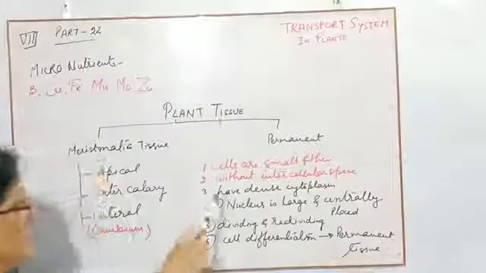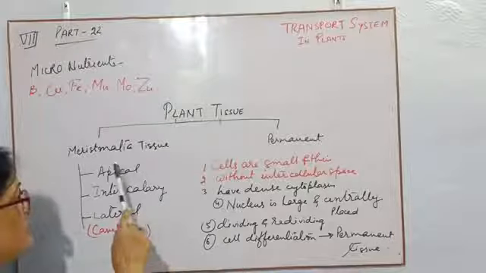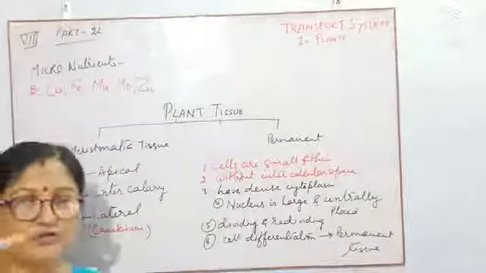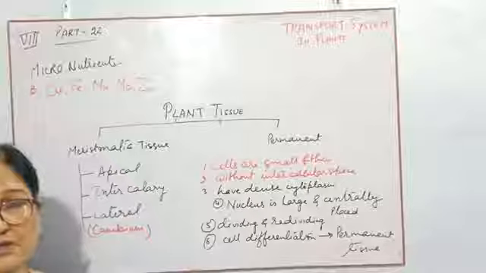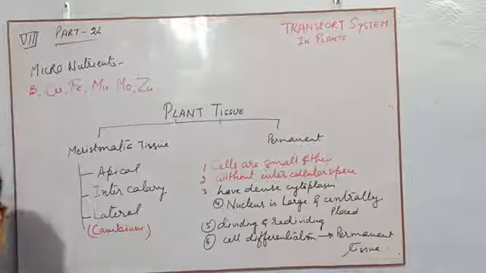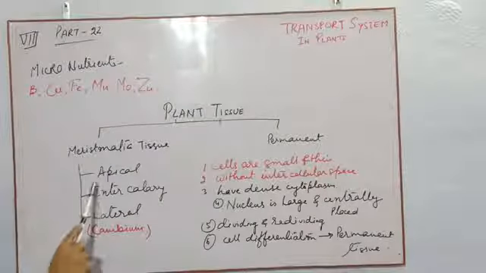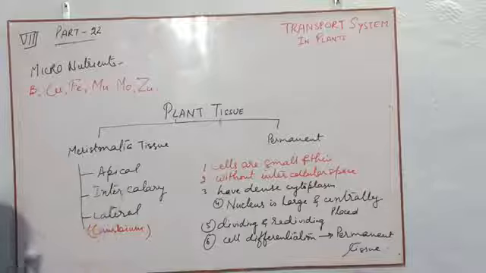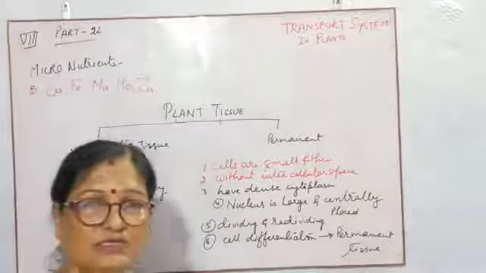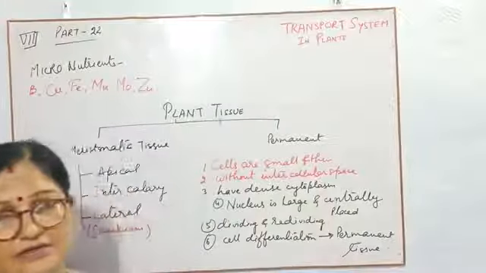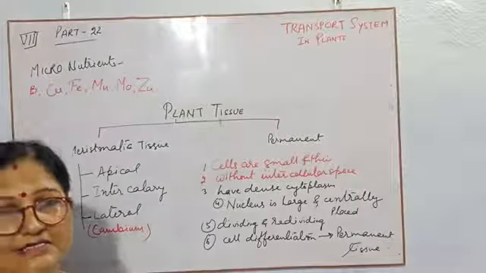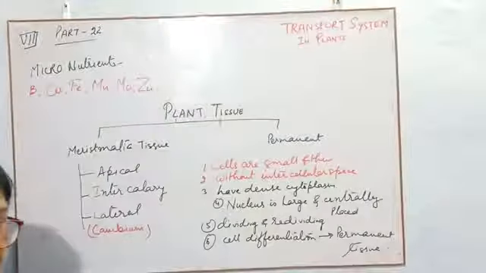So the main character of this tissue is that it will divide and redivide. When we trim the plants from the top, the plant will gain length. So apical meristematic tissue will help a plant to gain length or height. Next type,